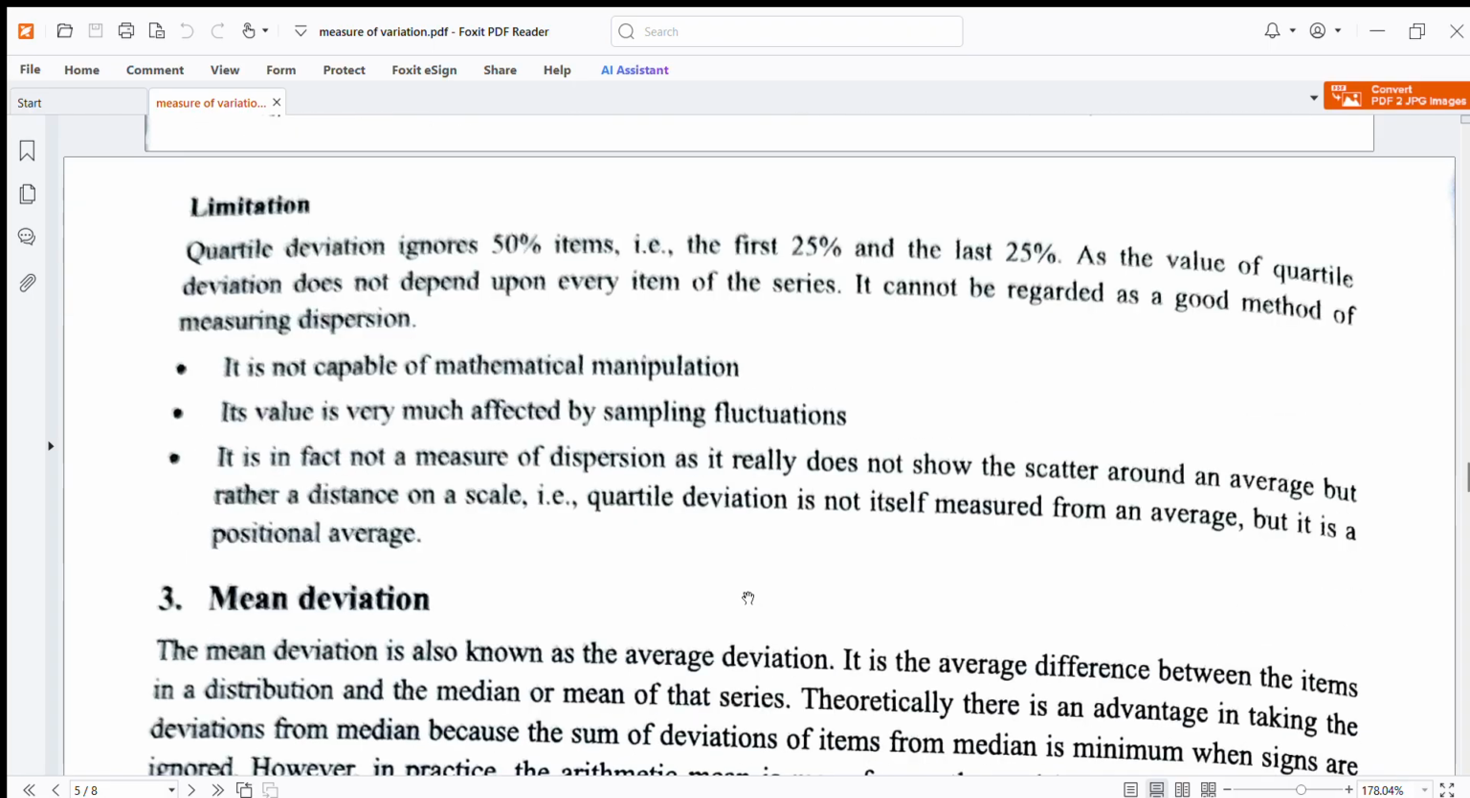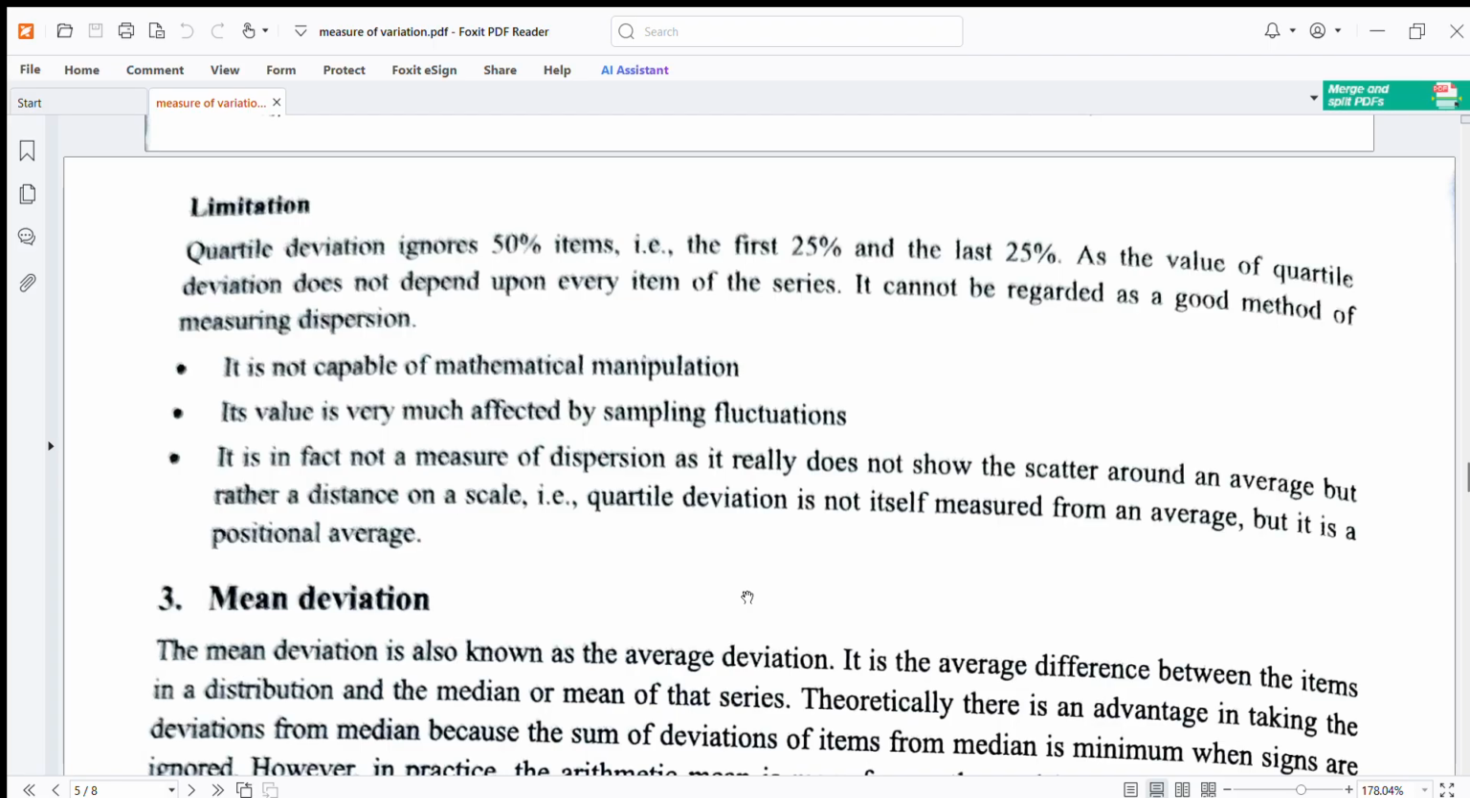Limitations. Quartile deviation ignores 50% of the items, the first 25% and the last 25%, as the value of quartile deviation does not depend upon every item of the series. It cannot be regarded as a good method of measuring dispersion. It is not capable of mathematical manipulation. Its value is very much affected by sampling fluctuation.